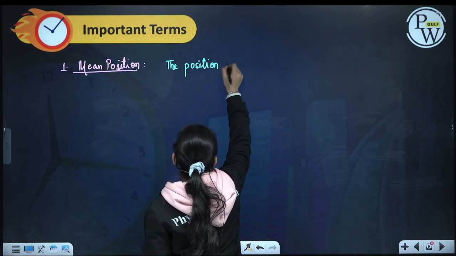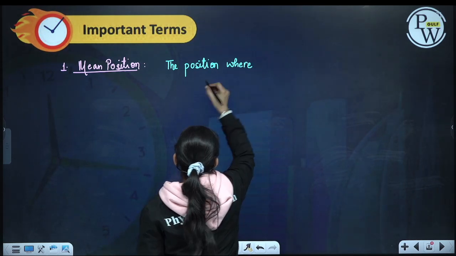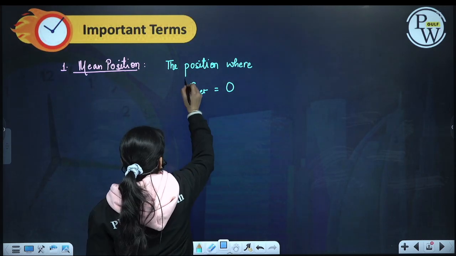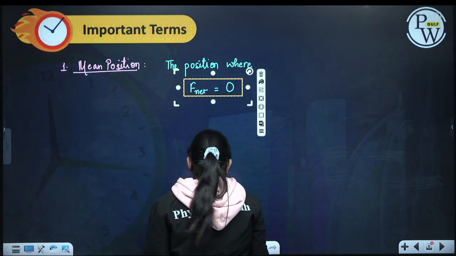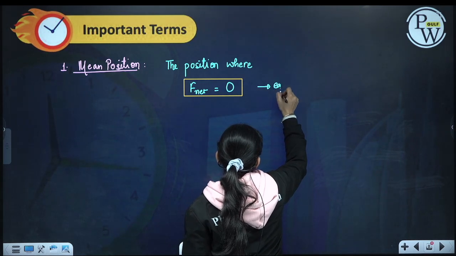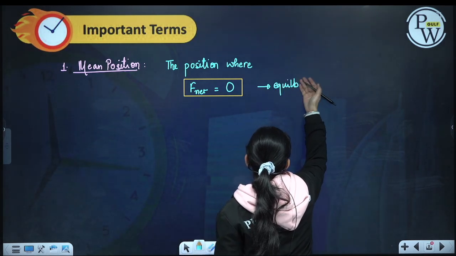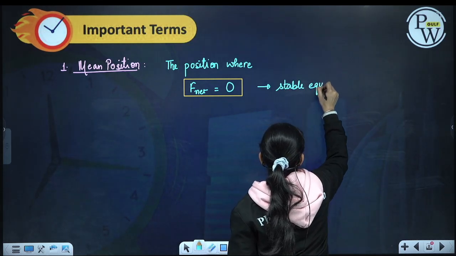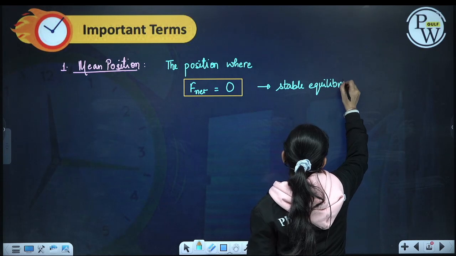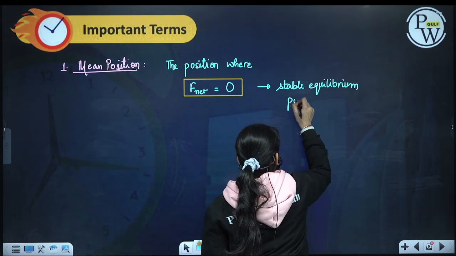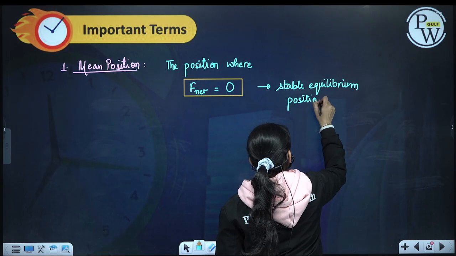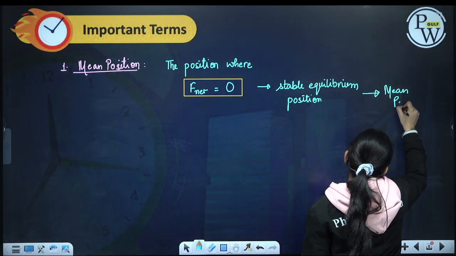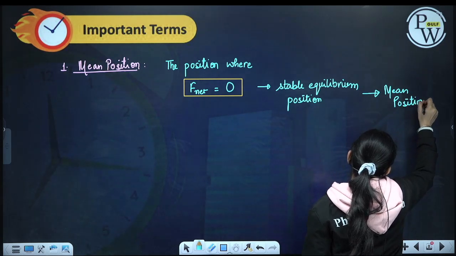The position where net force acting on the particle becomes 0, that is called the stable equilibrium position. The particle will do oscillations about this mean position.